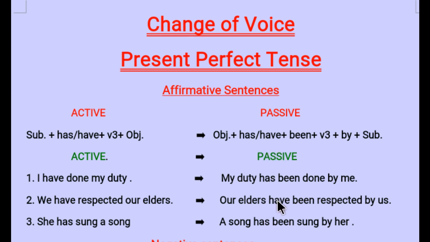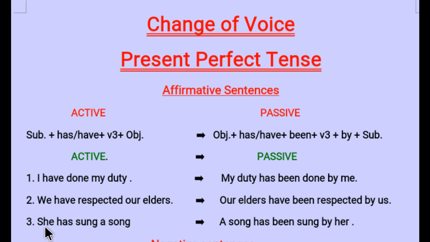Now elders is plural, so we will use have. After that, been had to be added, you will write as it is, been. Then verb's third form is already used, so you will write it as it is, respected. Then by preposition, as it is, we have written. Then subject, and what was your subject? Your subject was we, so we will be converted into us. Our elders have been respected by us.